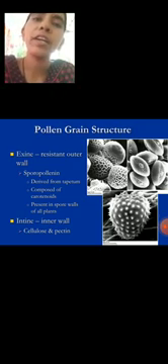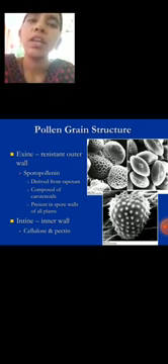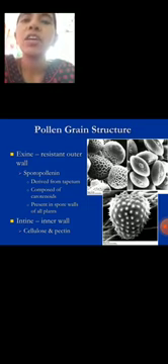The pollen grain is the mother cell of the male gametophyte. During gametogenesis, the nucleus of the pollen grain divides into a small lenticular generative cell and a large vegetative cell.